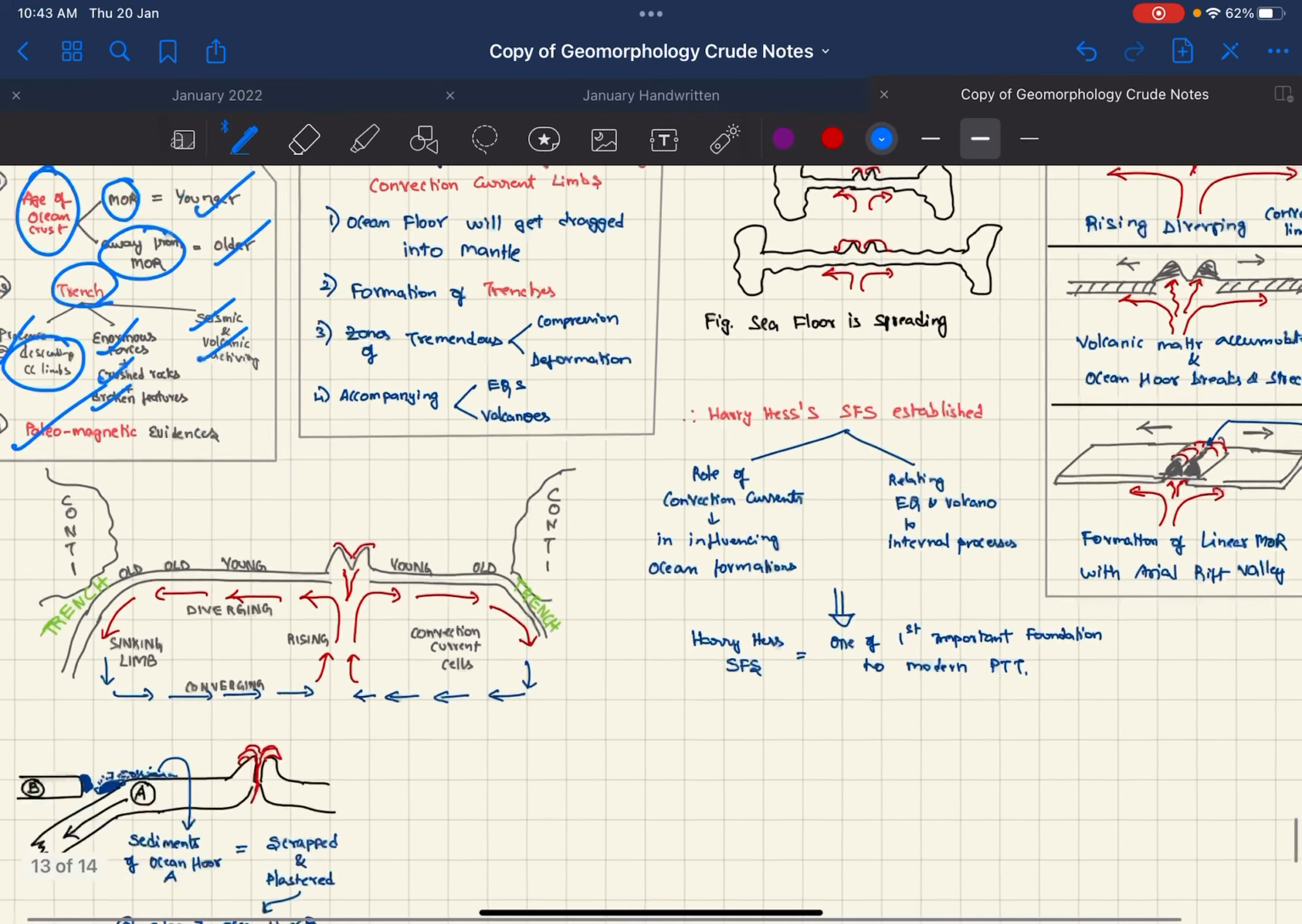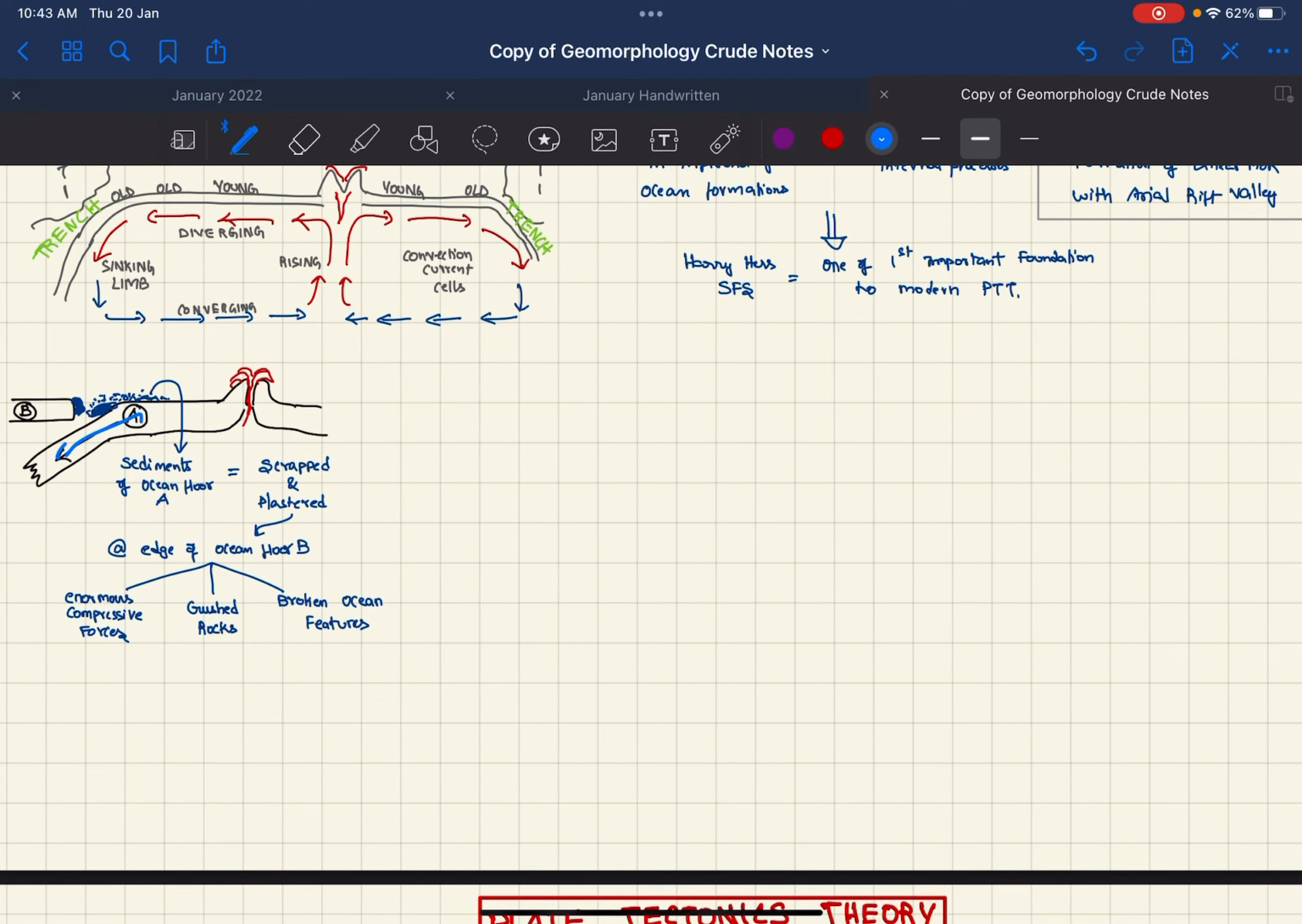Also paleomagnetic evidences. So this is ocean floor A and this is ocean floor B. This is getting dragged down. Therefore, sediments of ocean A are scraped and plastered against the edge of ocean floor B. Therefore, there will be enormous compressive forces, crushed rocks and broken features here.